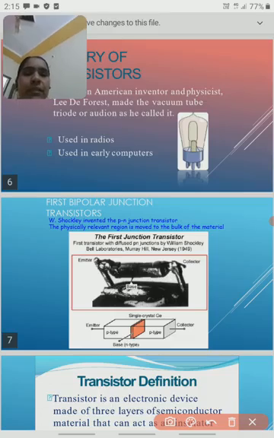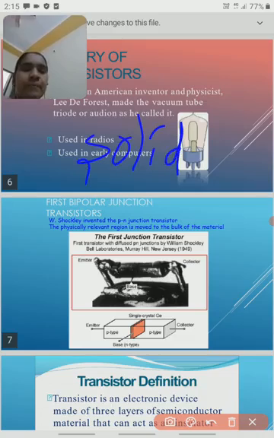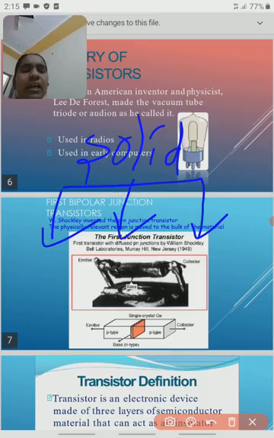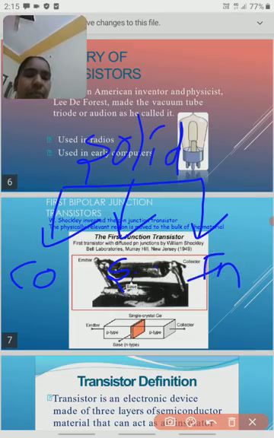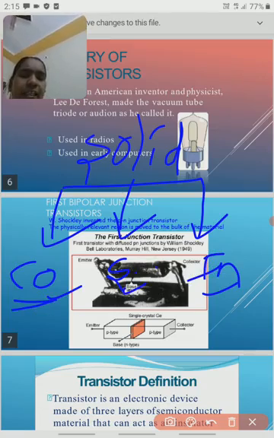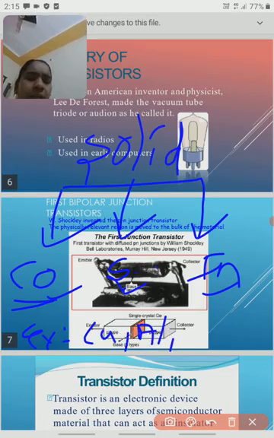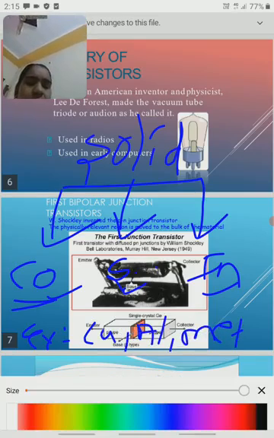If you take a solid, we should know some basics about semiconductors. We know a solid is the closely packed arrangement of atoms. For electronic purposes, solids are classified into three categories: conductor, semiconductor and insulator. A conductor, for example copper or aluminum. All metals belong to conductors. And next, semiconductor.